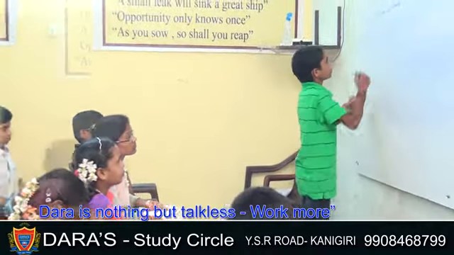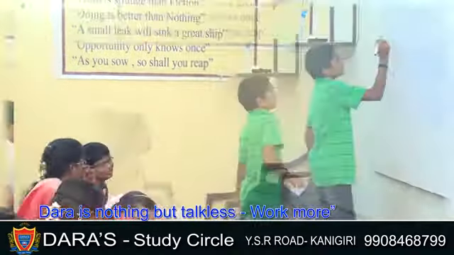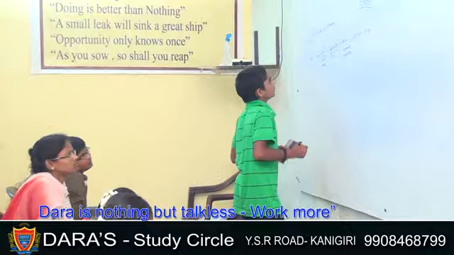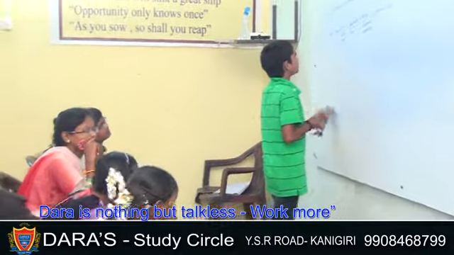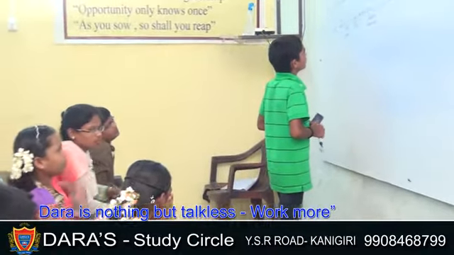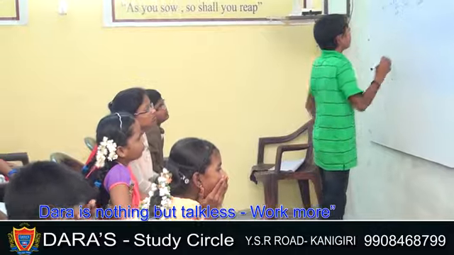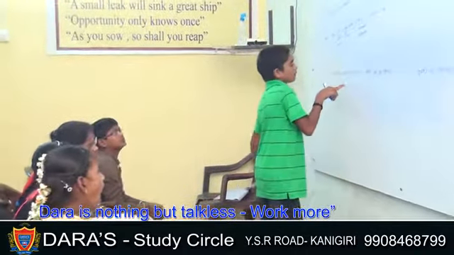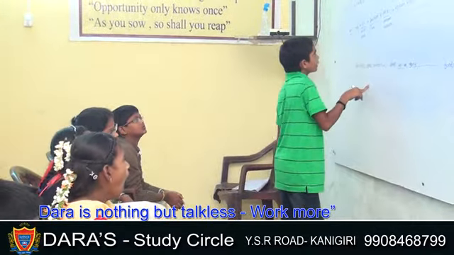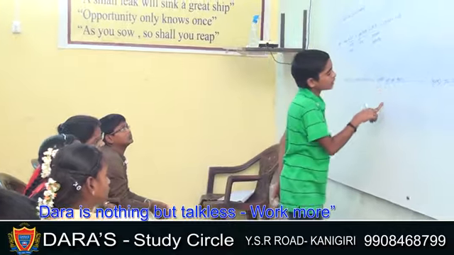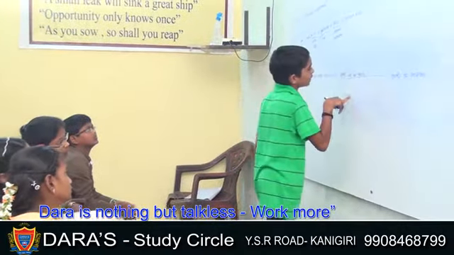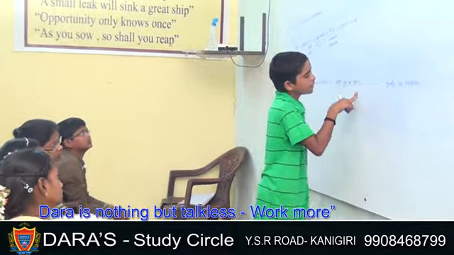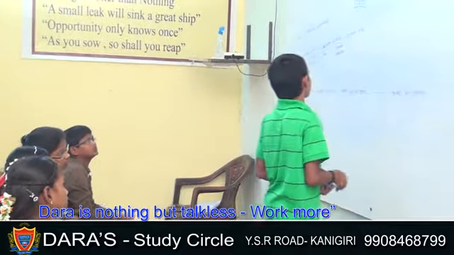This is the structure for future continuous, and the indication is at this time and any simple future indication. For instance, at this time tomorrow they will be going to ask for this. At this time tomorrow is the indication for future continuous, they is the subject, will is the helping verb, be is the be form, going is the main verb, to ask for this is the object.